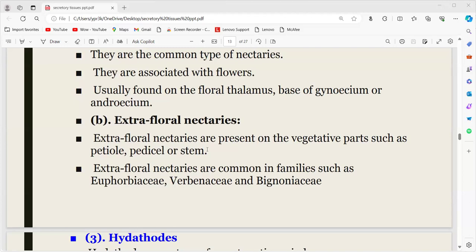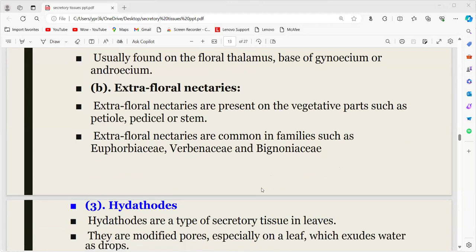These extrafloral nectaries are present on the vegetative parts such as the petiole, pedicel, or stem. Petiole means the stalk of the leaf, pedicel the stalk of the flower, or the stem. Extrafloral nectaries are common in families such as the Euphorbiaceae, Verbenaceae, and Bignoniaceae. They are seen mainly in the Euphorbiaceae members, Verbenaceae, and Bignoniaceae.